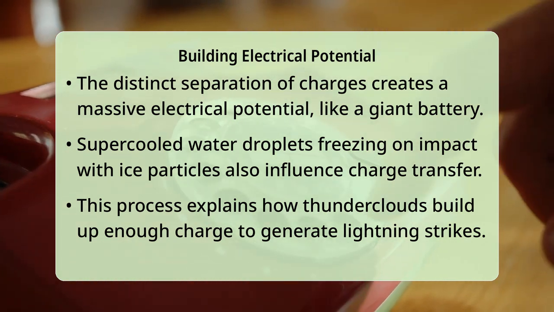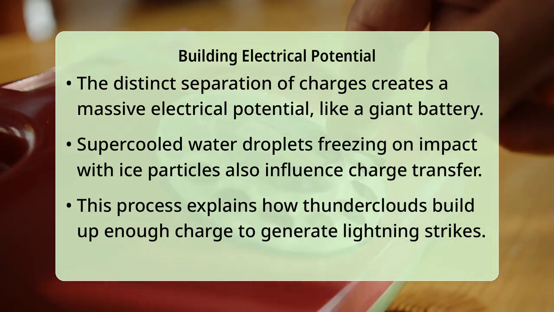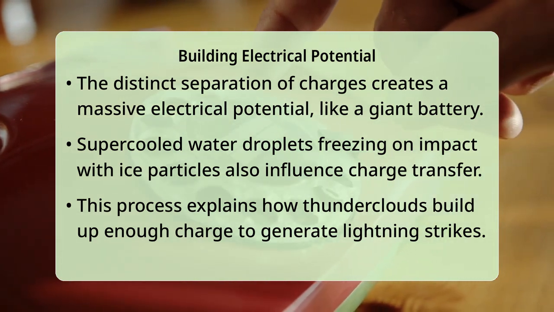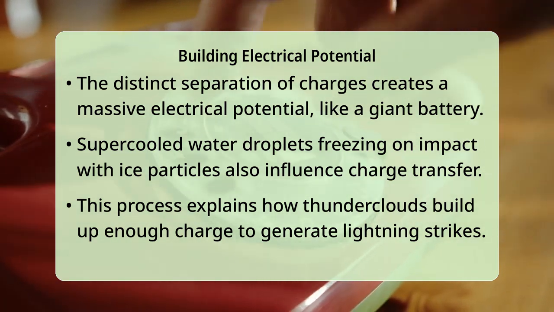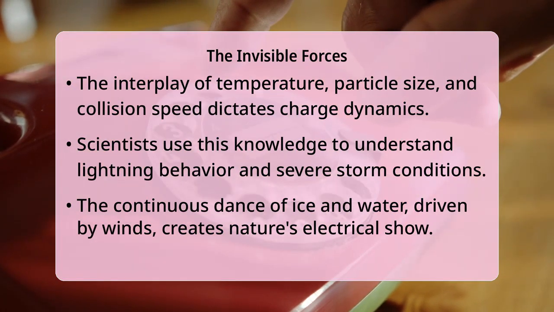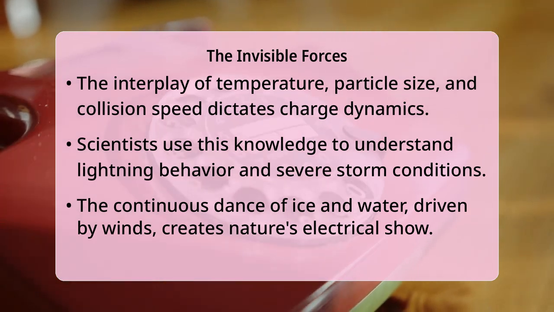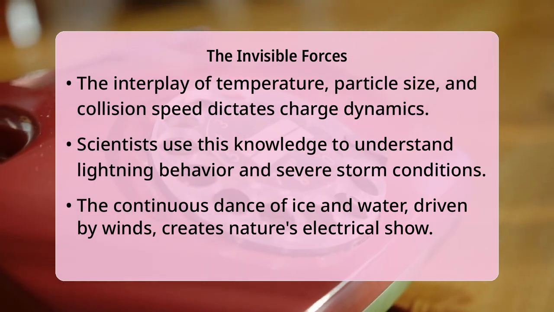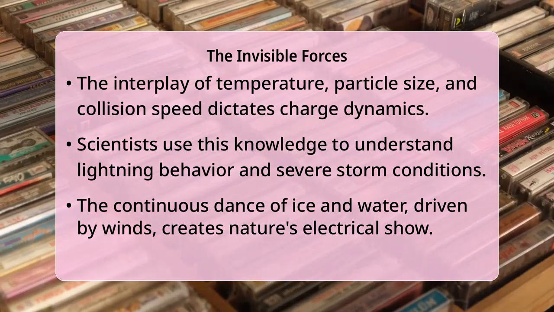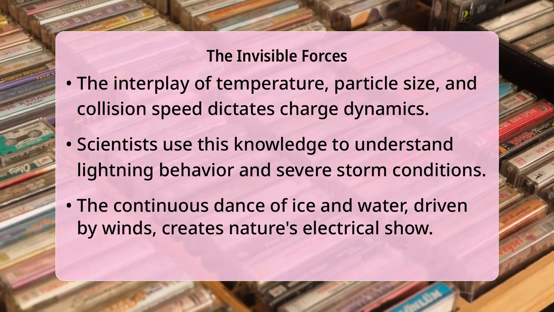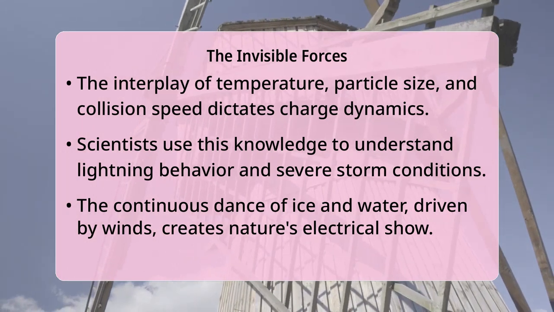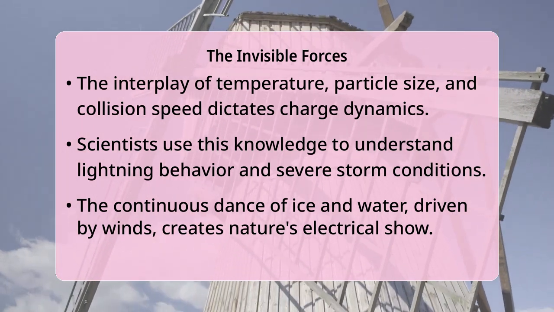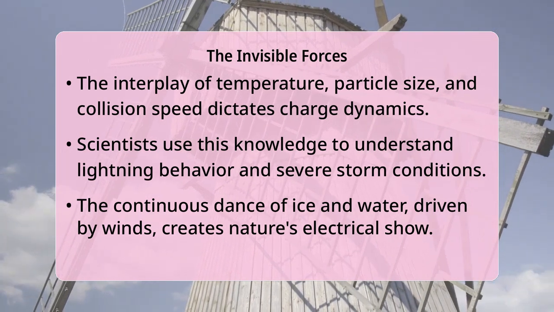When supercooled water droplets collide with ice crystals or graupel, they freeze on impact and can influence the charge transfer. For example, during a collision, supercooled water might freeze onto a graupel particle and capture positive ions, leaving the rebounding ice crystal negatively charged. Understanding this process helps scientists predict lightning behavior and even study the conditions within severe storms.